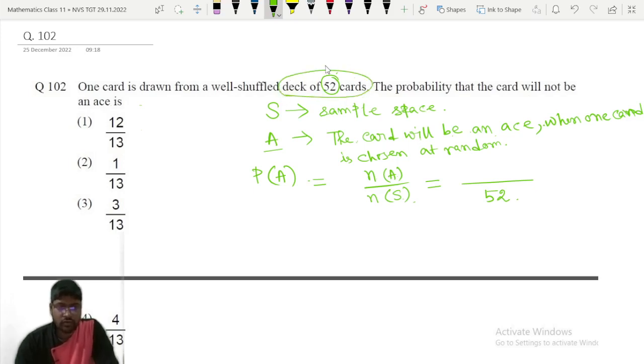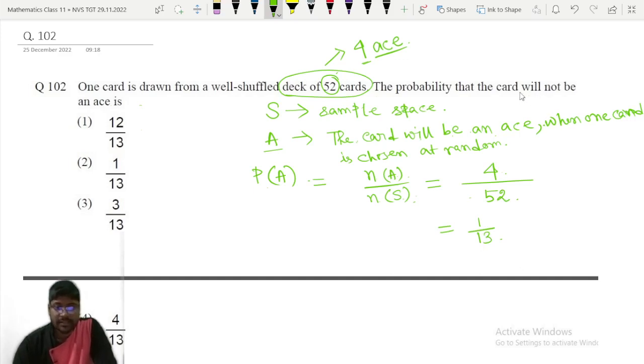That you should know, otherwise you can't answer this question. You should remember that 4 aces are there. So out of 4 aces, in how many ways can we choose one ace? In 4 ways. So number of A is 4 and number of S is 52. So it will become 1 by 13. So probability of A is 1 by 13.